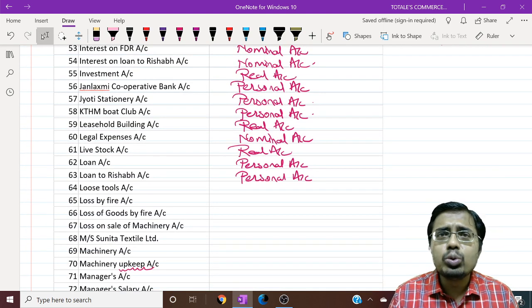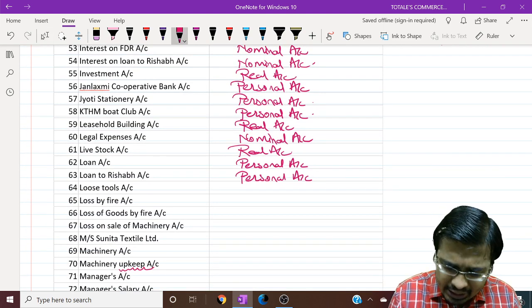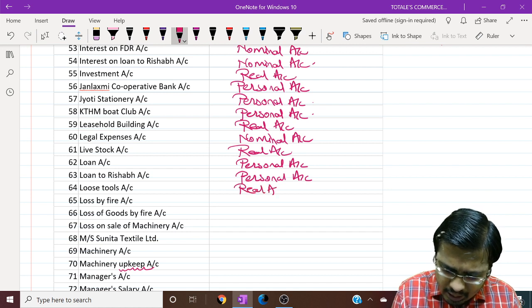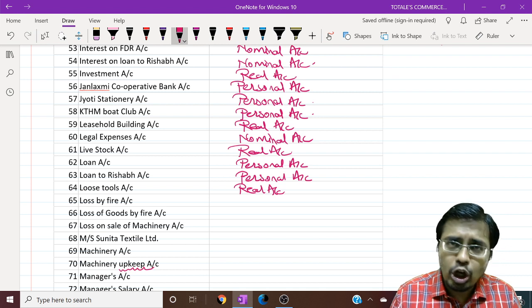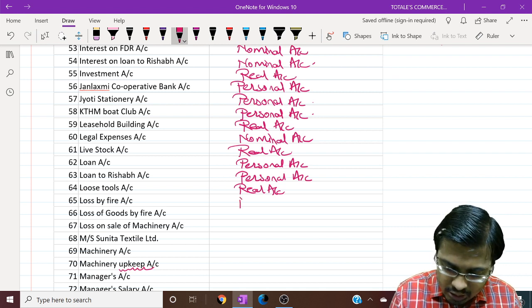Loose tools. Loose tools are assets. They are things, so it is a real account. It includes screwdriver, nut, bolt, everything. Then loss by fire. Loss by fire is a loss, so it's nominal.